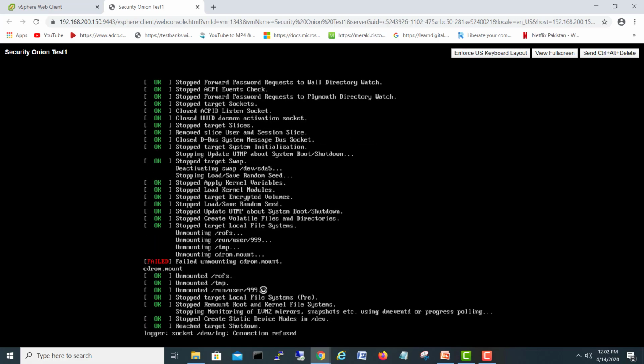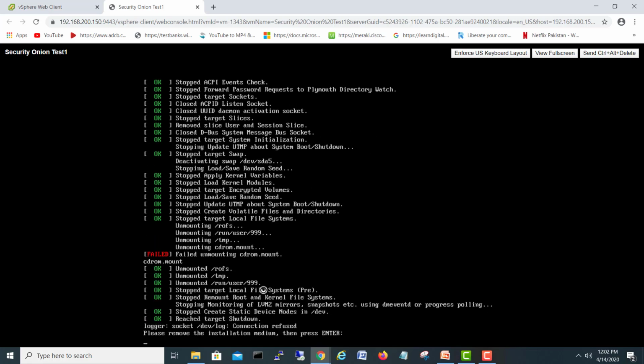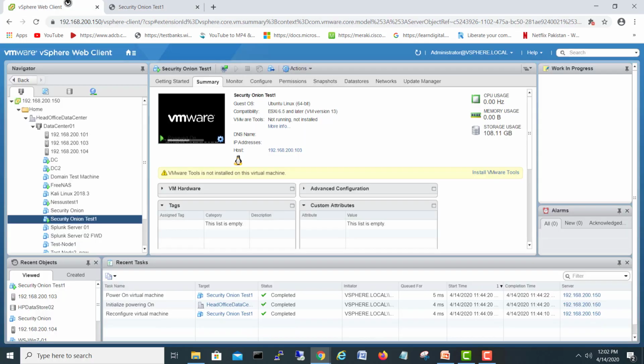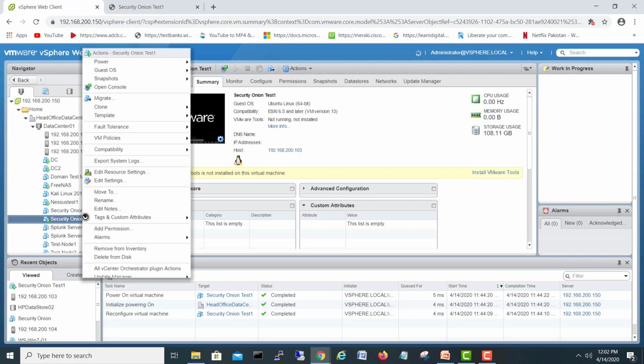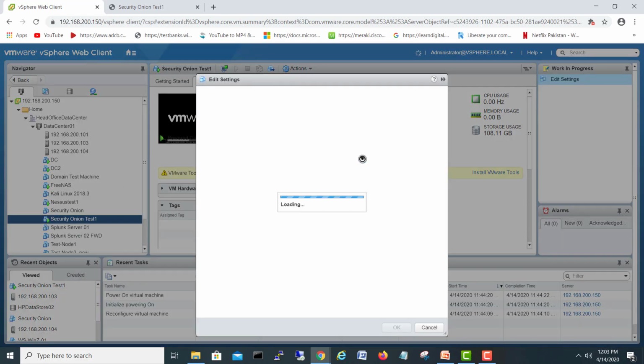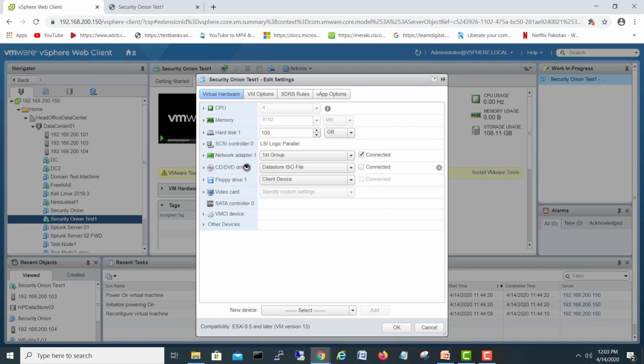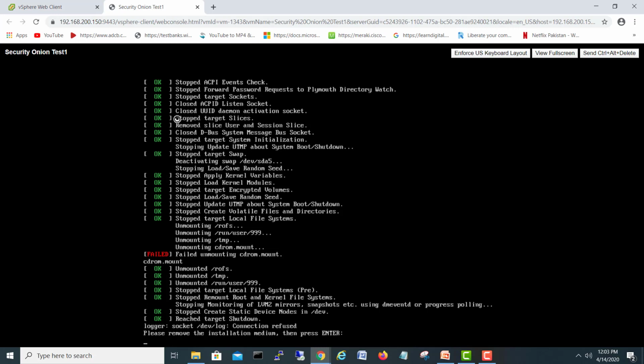Okay, it's restarted. It has failed to unmount the drive. I can unmount the drive, no issues. Okay, it's already disconnected, no issues. So we are here.